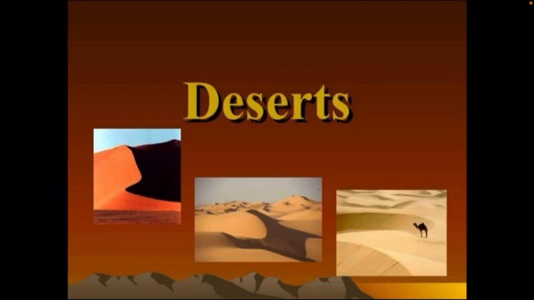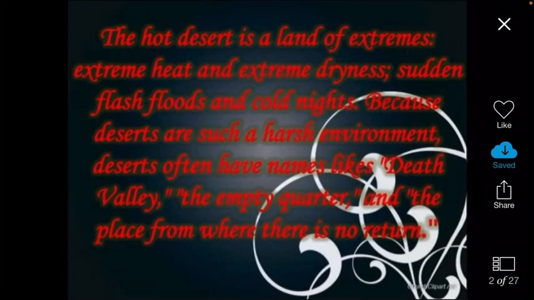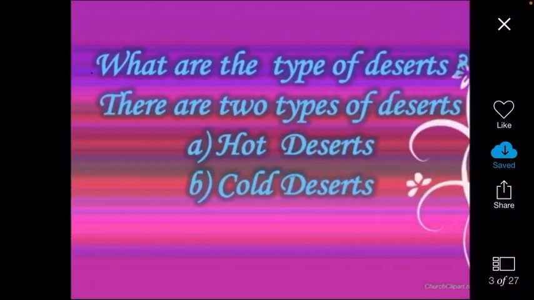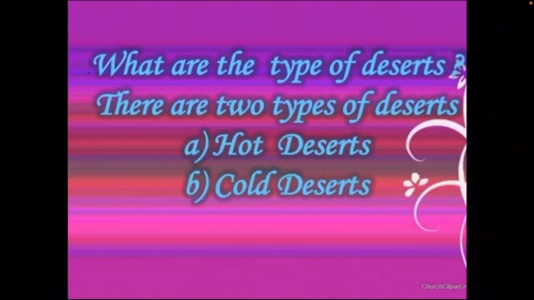A desert may be defined as a region which generally receives less than 25 centimeters of rainfall in a year. There are two types of deserts, cold desert and hot desert. First, we are going to study the hot desert. A hot desert is a place with very high temperature where vegetation is sparse.